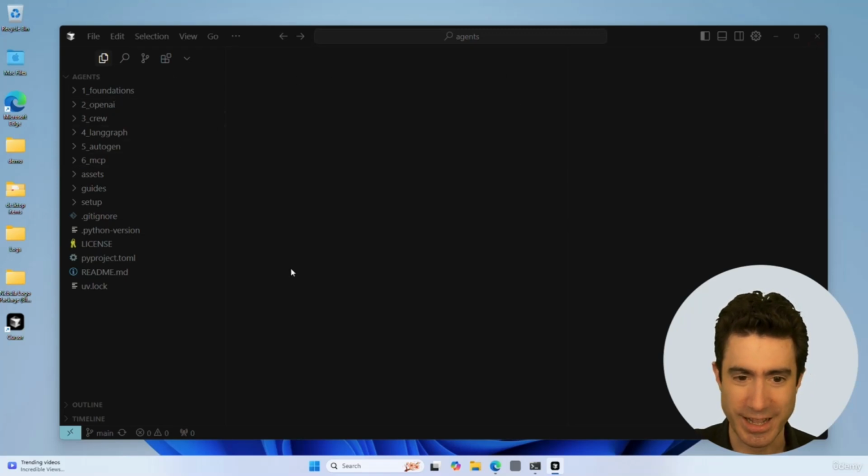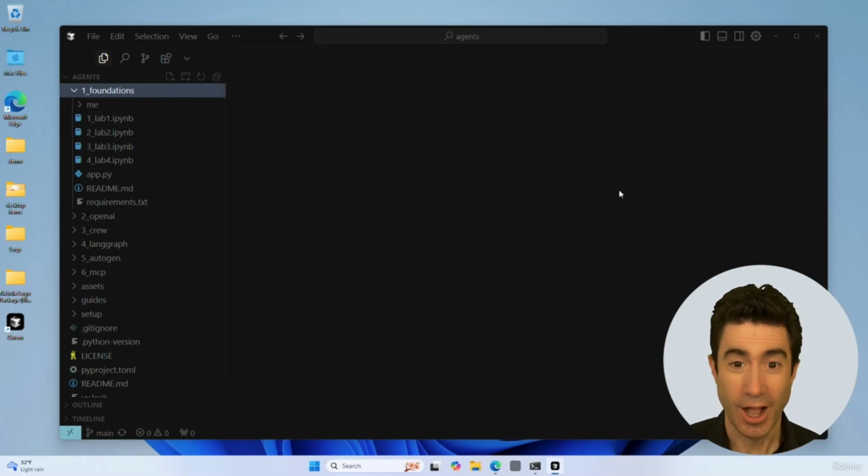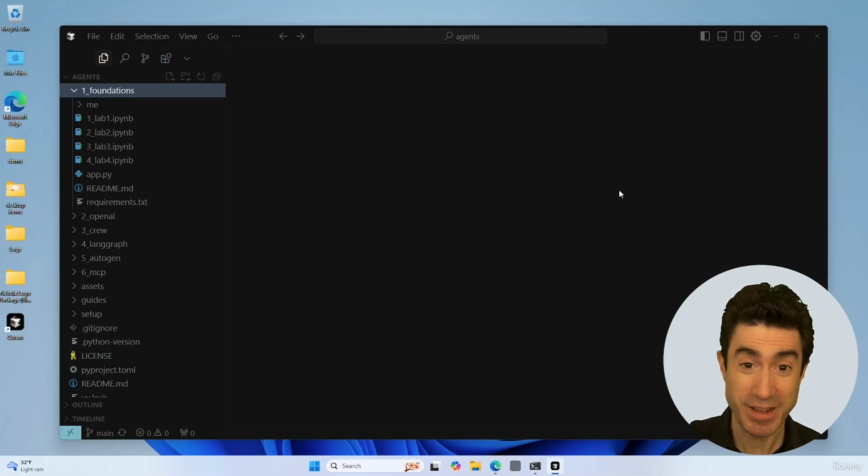And what we're looking at here is the code. And in fact, this navigator on the left is showing you a different directory for each of the 6 weeks of the course from Foundations through to MCP. And if we open this swizzly here, you'll see all of the contents of the first week, Foundations, where we are right now.